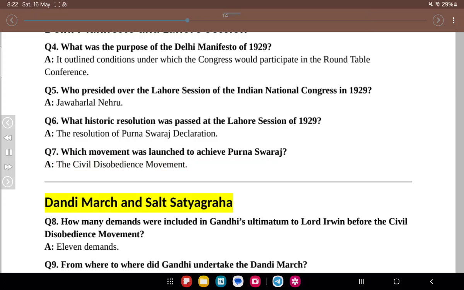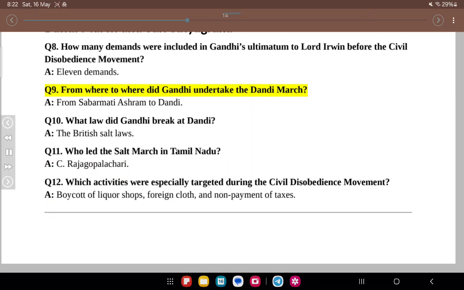Dandi March and Salt Satyagraha. Q8. How many demands were included in Gandhi's ultimatum to Lord Irwin before the Civil Disobedience Movement? A. 11 demands. Q9. From where to where did Gandhi undertake the Dandi March? A. From Sabarmati Ashram to Dandi. Q10. What law did Gandhi break at Dandi? A. The British Salt Laws. Q11. Who led the Salt March in Tamil Nadu? A. C. Rajagopalachari. Q12. Which activities were especially targeted during the Civil Disobedience Movement?